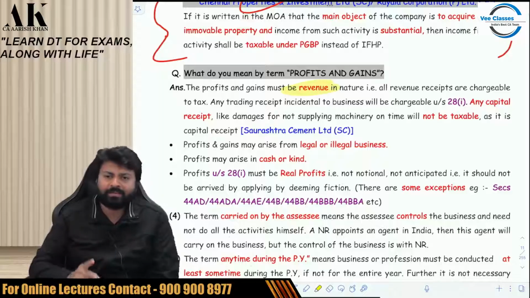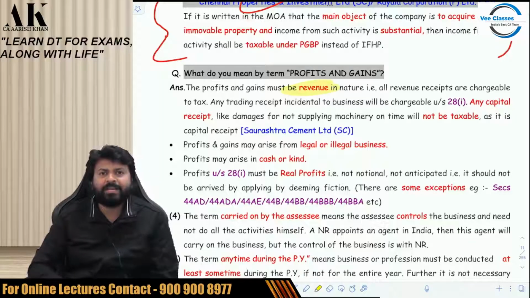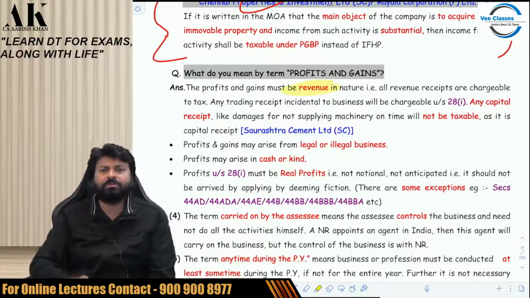Be very clear. Second, profits may arise from legal or illegal business. If you are doing a legal business, yes, it is subject to tax. If you are doing an illegal business, that is also subject to tax. Why we are going to spare you? For example, in Gujarat, selling alcohol and liquor is illegal. But if you are still selling it and you are getting caught, then we will take tax from you.